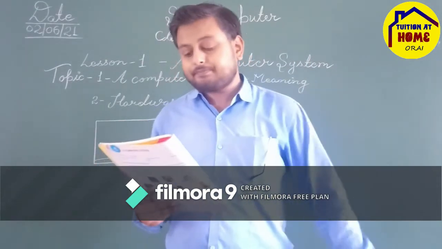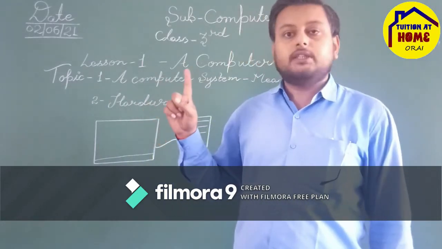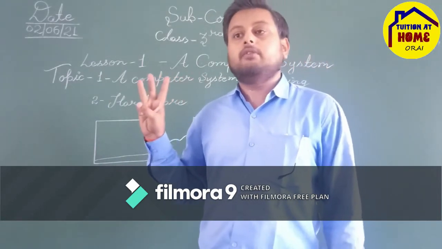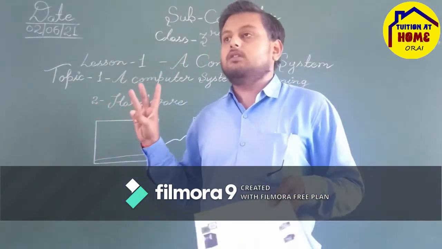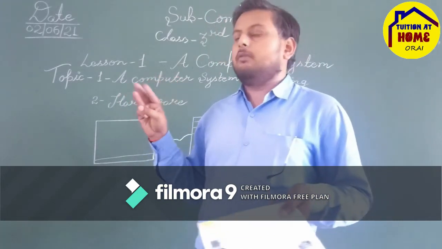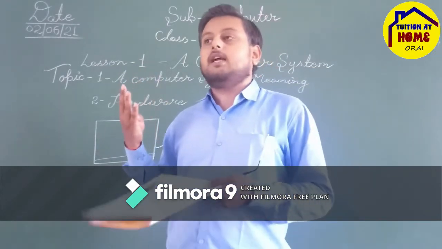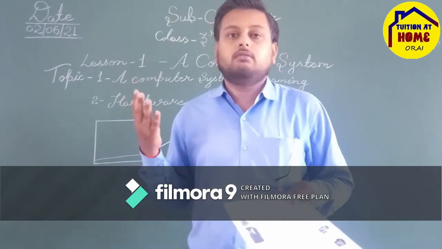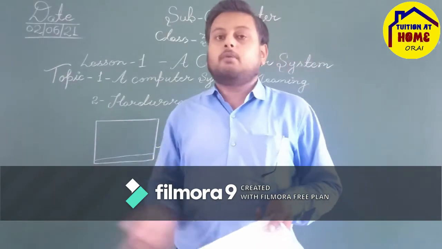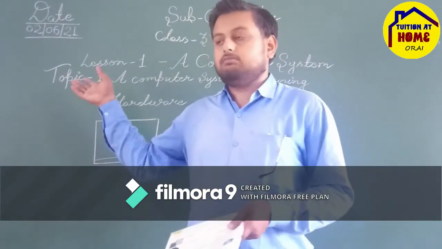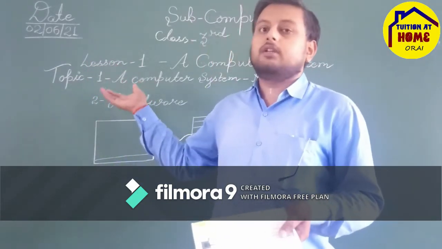Now, after that, the parts of the computer. The first is the monitor, the second is the CPU, and the third is the keyboard. With the help of the keyboard, we type letters, numbers, and symbols, and also do some navigation and operational work. And the fourth is the mouse. With the help of the mouse, we can select, click, or drag an icon from here to there, check properties, or click on whatever icon or software you want to open.